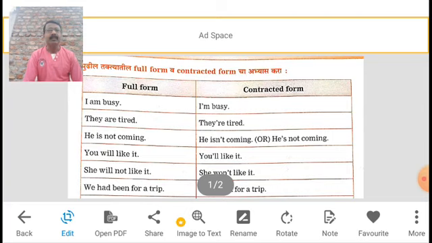Again, one more example, she will not like it, and its contracted form, she won't like it. How does it become? Will not means won't, WON apostrophe and T. In this way will not becomes a contracted form.